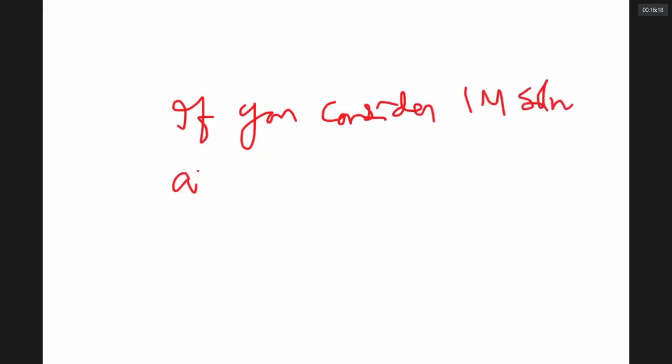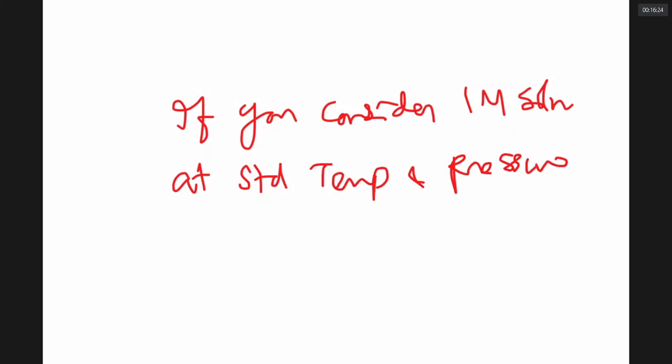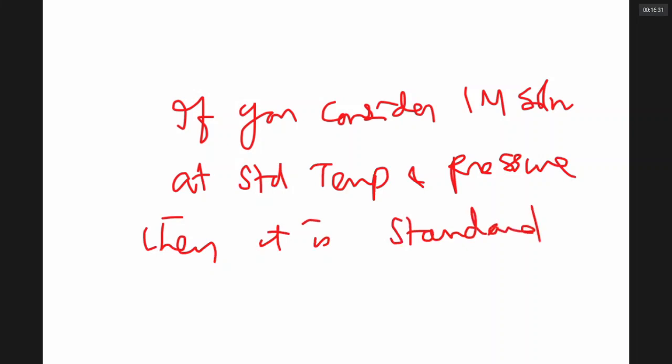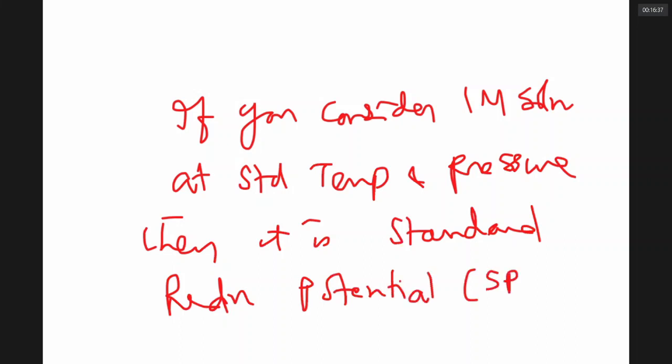If you consider 1 molar solution at standard temperature and pressure, then it is standard reduction potential, SRP.